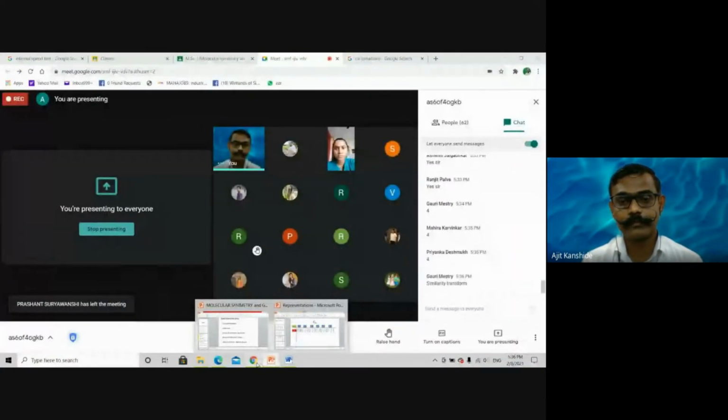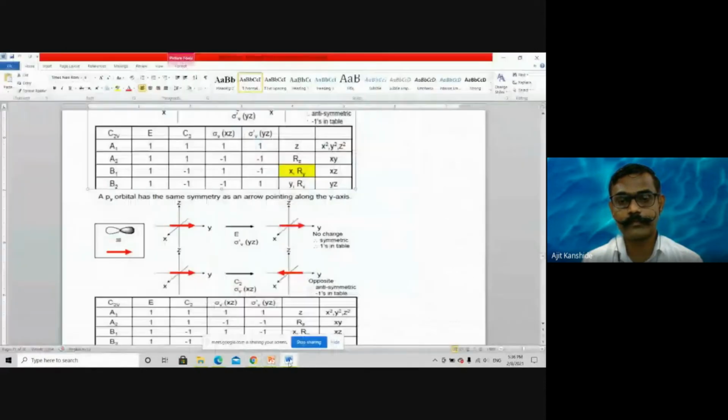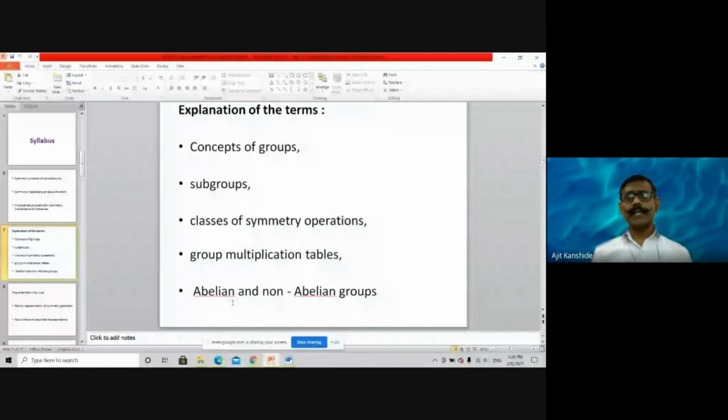Okay. So classes are discussed. Then the group multiplication table for C2v and C3v, the character table, we have established the mnemonics and also the derivation, all things I discussed there. And last point, abelian and non-abelian group. Once you know what is a group, and if you know the condition, just give me that. What is the condition that we fulfill in addition to the previous four conditions?